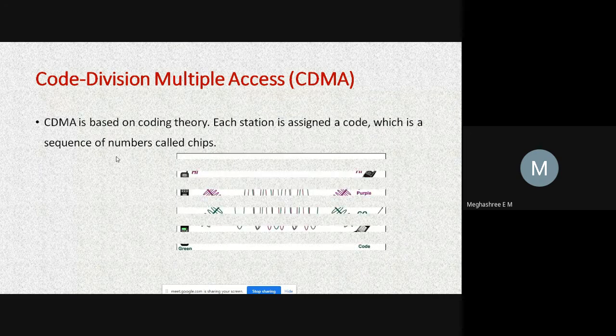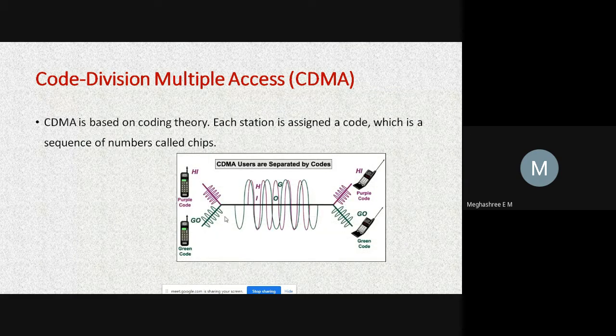Let's consider this example. This image shows two stations sharing the same channel. This station needs to deliver data to another station present here, and this station needs to deliver data to another station here. Both stations share the same channel, so to avoid collision and data loss, each station will be assigned a particular code.